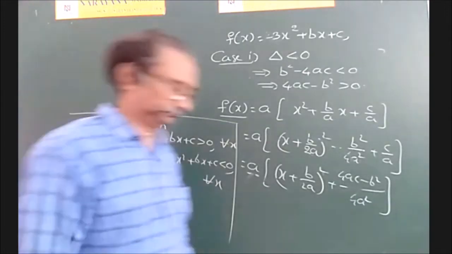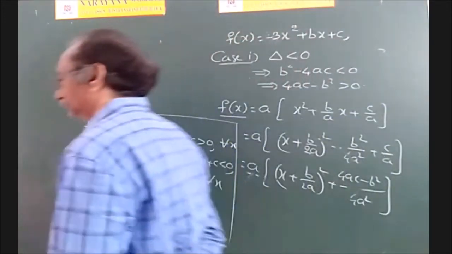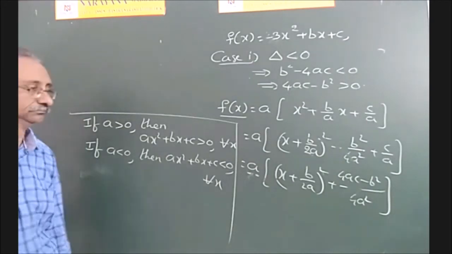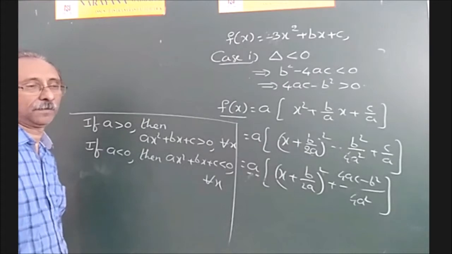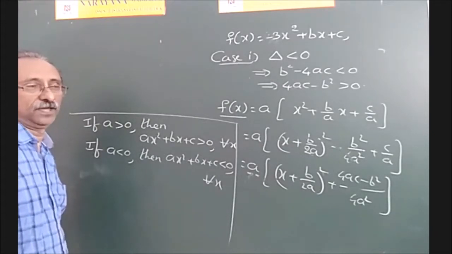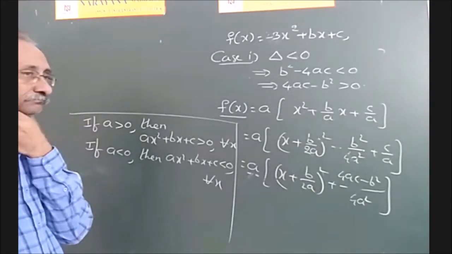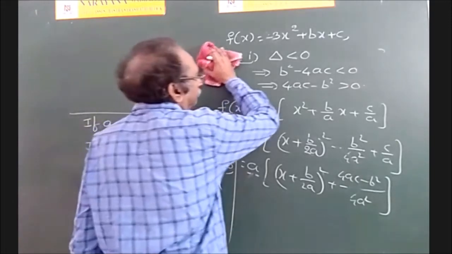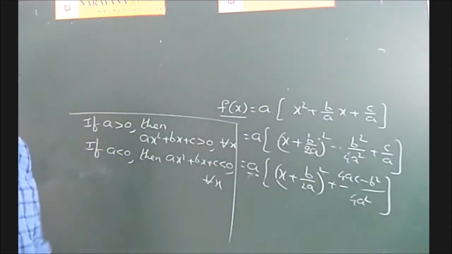So write down. Okay. So any doubt in this?